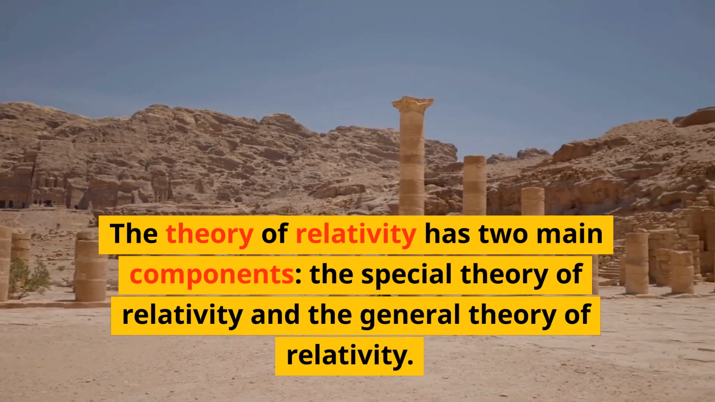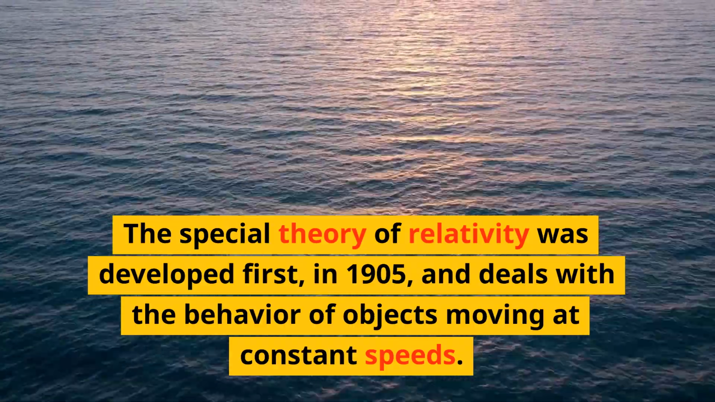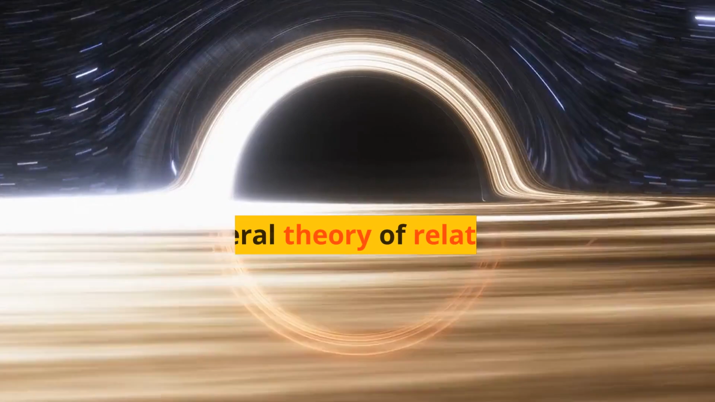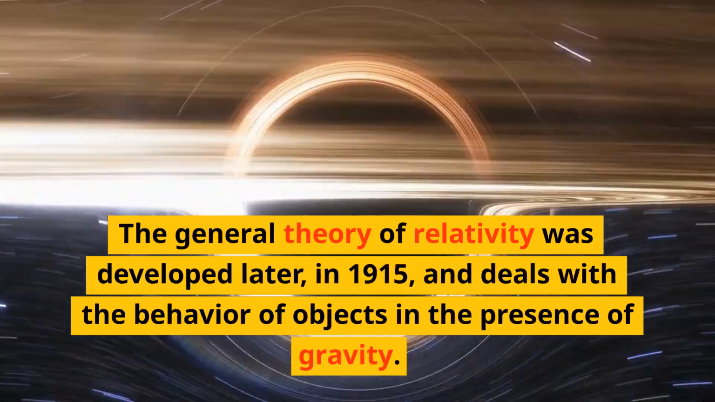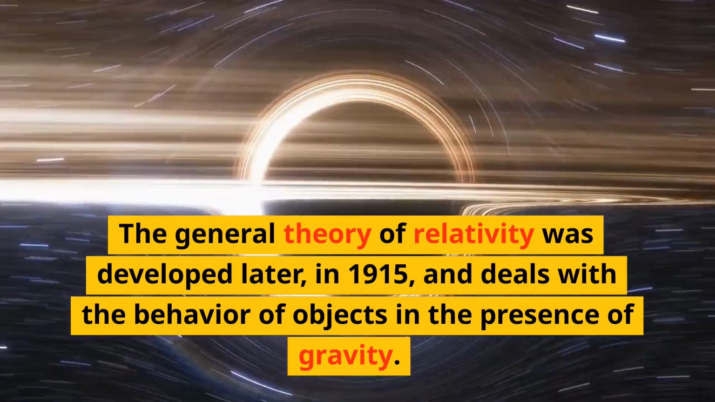The theory of relativity has two main components: the special theory of relativity and the general theory of relativity. The special theory of relativity was developed first, in 1905, and deals with the behavior of objects moving at constant speeds. The general theory of relativity was developed later, in 1915, and deals with the behavior of objects in the presence of gravity.